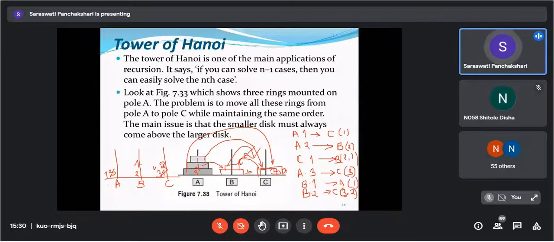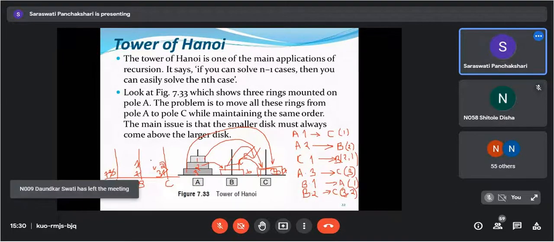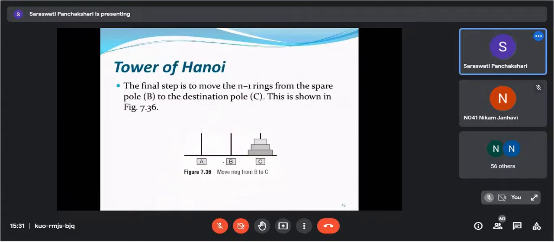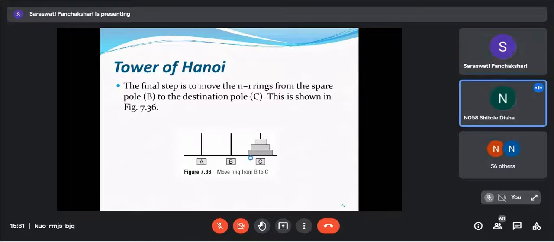Yes, ma'am. Now pole B is empty, we can say. One is there on pole A, so we can directly move disk one from pole A to pole C. So how I'm going to write it down: A, one we are going to move, and it will come on this C, and the disks are 3, 2, and 1. Understood, everyone? Yes, ma'am. Okay, so the next scenario will be like this. Understood? Yes, ma'am.